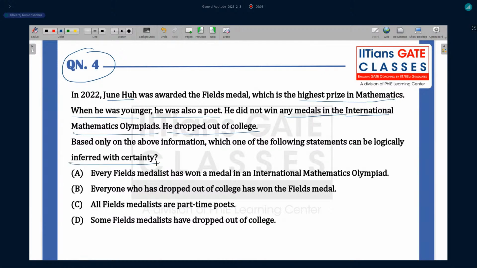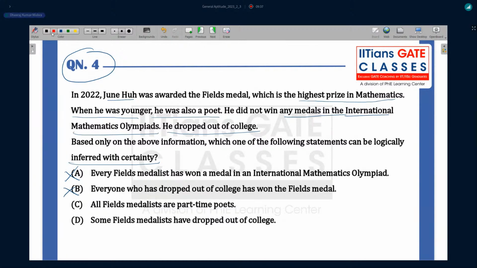Now you can read the options. As I said, if any option is given according to our own mind, that option is not going to be correct. You have to answer this question according to the given passage. Every Fields medalist has won a medal in the International Olympiad? No information is given related to this. Everyone who has dropped out of college has won the Fields Medal? This is also not correct, because we are thinking like that.